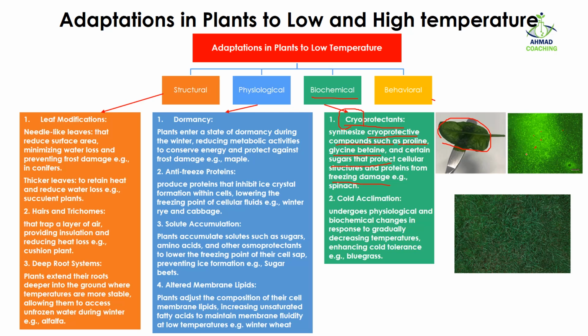The second biochemical adaptation is called acclimation. The plants undergo physiological and biochemical changes in response to gradually decreasing temperature, thus enhancing their cold tolerance. So instead of a sudden drop in temperature, if the temperature is decreasing slowly, the plants will undergo biochemical changes. For example, they can enhance the cryoprotectants, they can enhance the antifreeze proteins, they can change their lipid composition in the cell membrane so that they can survive the cold temperature, and this process is known as cold acclimation, or adapting to cold temperature very slowly.